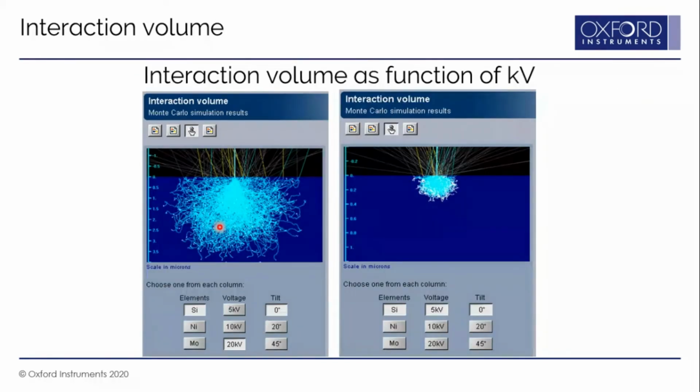Now here we have a Monte Carlo simulation of interaction volume for silicon at 20 kV accelerating voltage. You can see the interaction volume is deep down to 3.5 micron. When you reduce the accelerating voltage to 5 kV, the interaction volume for silicon gets limited to just 0.3 micron. So it reduces from 3.5 micron to 0.3 micron when the accelerating voltage is reduced from 20 kV to 5 kV. Your accelerating voltage highly affects the interaction volume generated inside the sample.